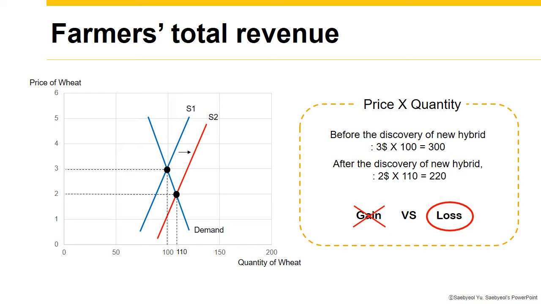Then we should calculate farmers' total revenue, because when we compare the total revenue before and after the discovery of the new hybrid, we can find the answer about which choice gives more profit to farmers. To calculate total revenue, we need to multiply price and quantity. Before the discovery of the new hybrid it is $300, but now it is $220. It means farmers didn't gain money. It is a loss of money.